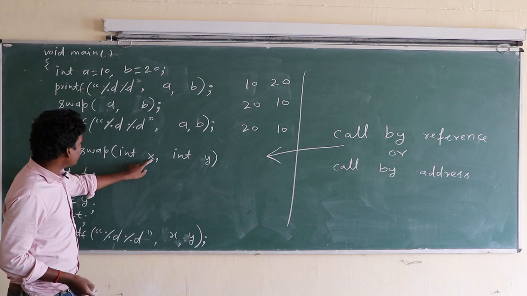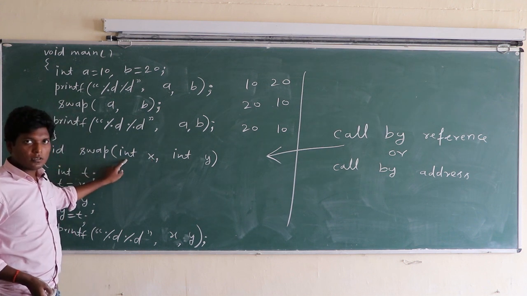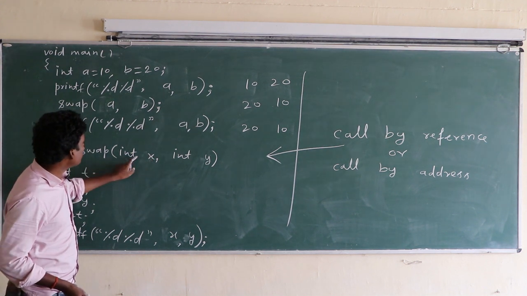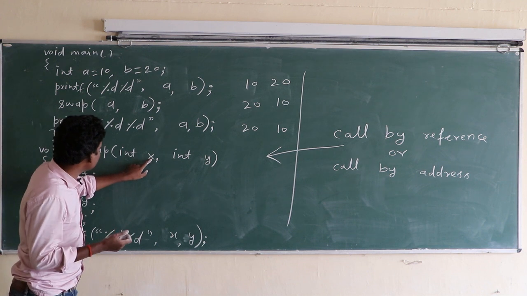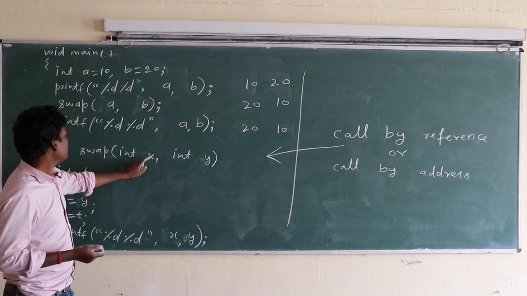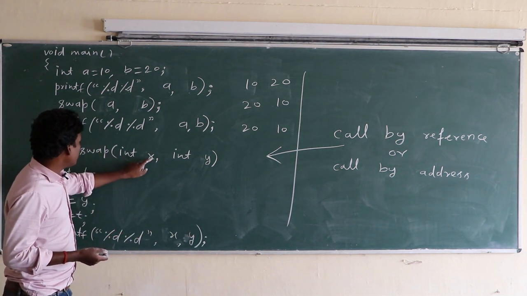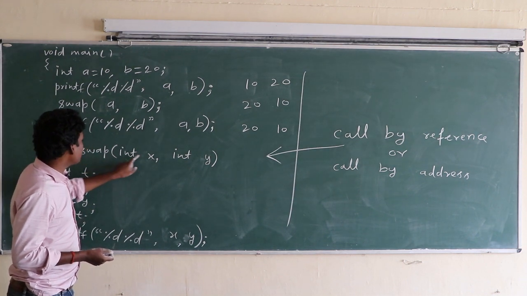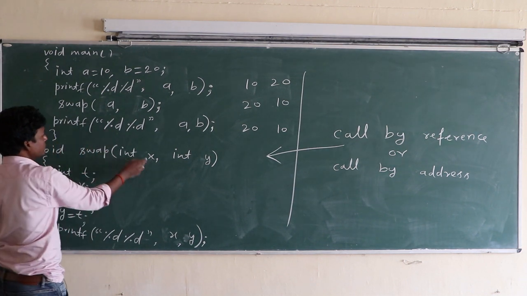Class, x has data type int. Why does x have data type int? Because x is receiving the integer value of a.